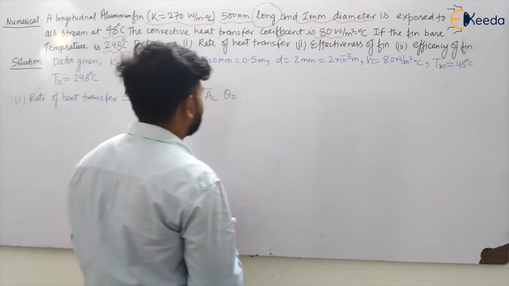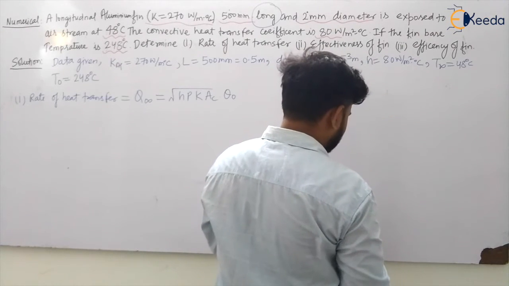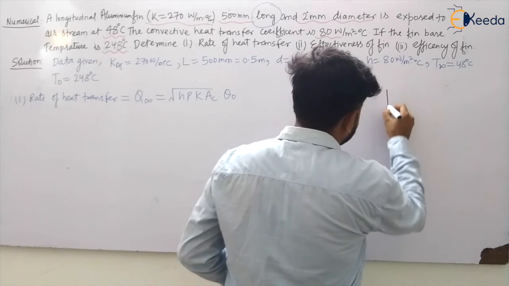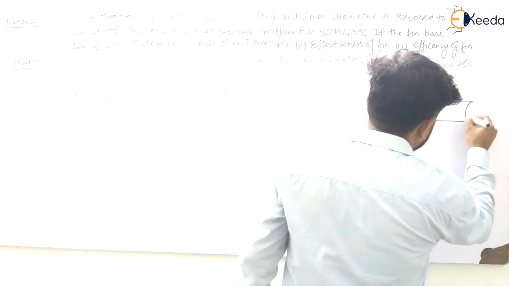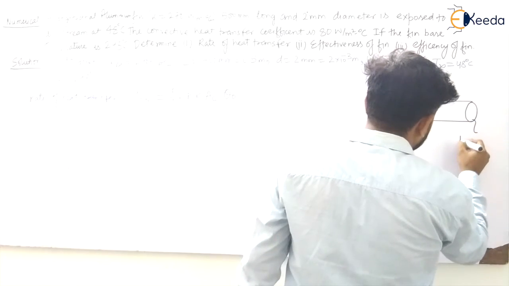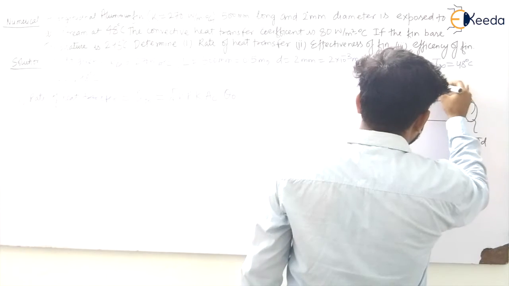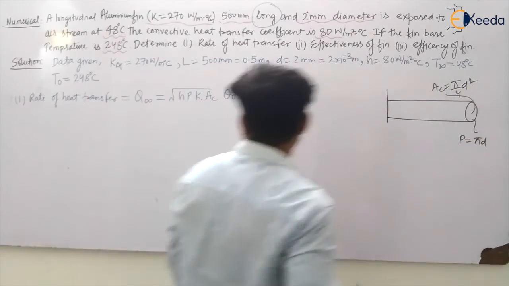So what is this fin? This is a circular fin having some diameter d. So it will have a perimeter of pi d, and an area of cross section of pi by 4 d square. Let us see what the heat transfer will be.